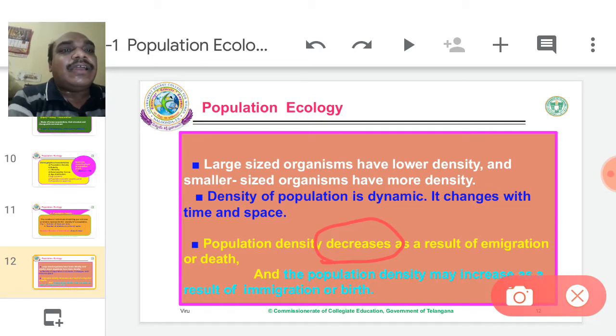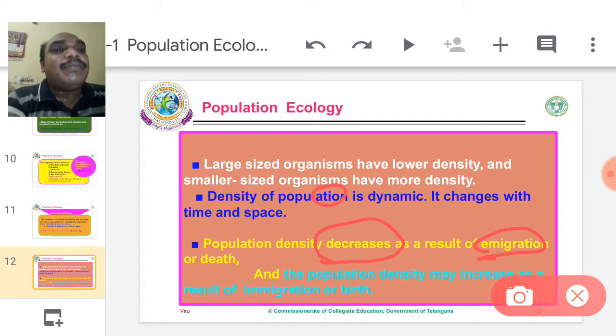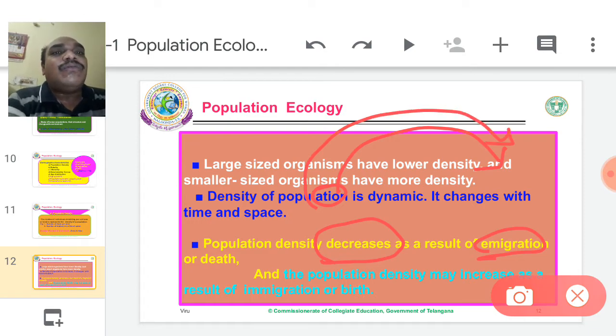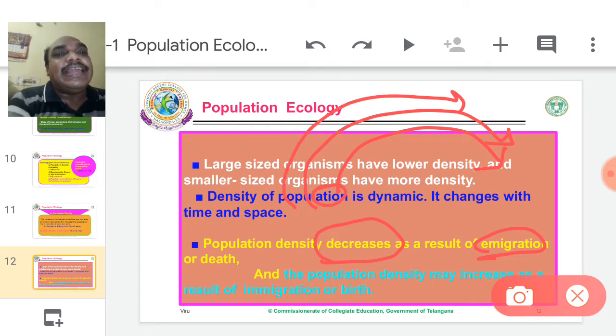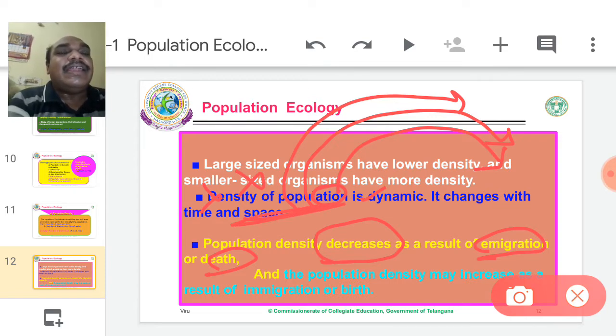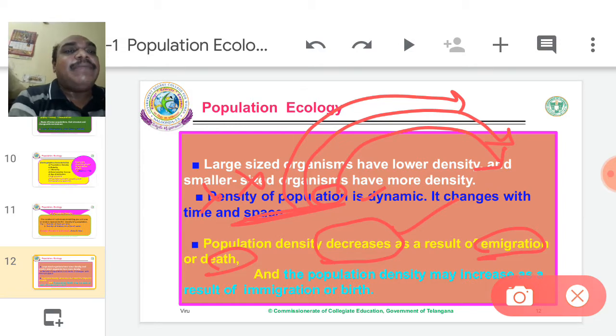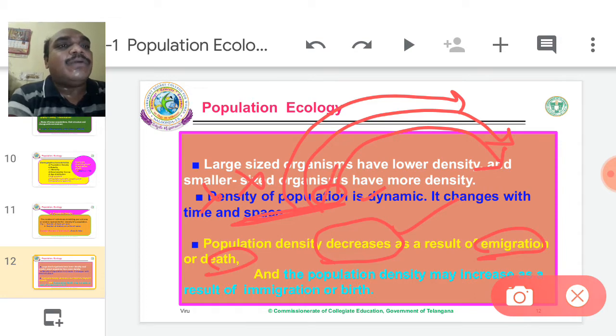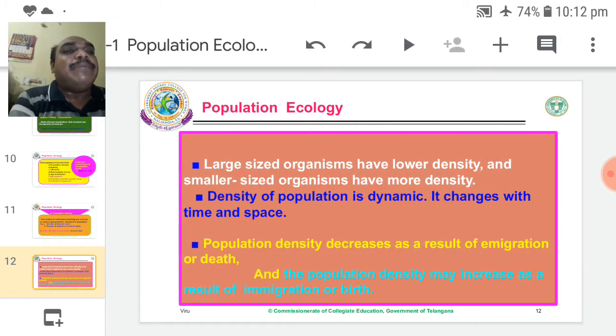The number of organisms decreases because of emigration. Emigration means from here to outside. The individuals are going to far regions. That is called emigration. Therefore, the number of individuals in that area decreases. At the same time, death: some organisms die. In that moment, the population density is decreasing. Emigration means migration of organisms from here to far regions.